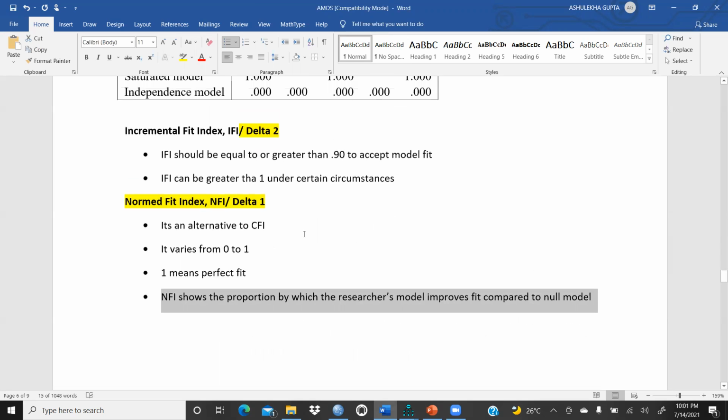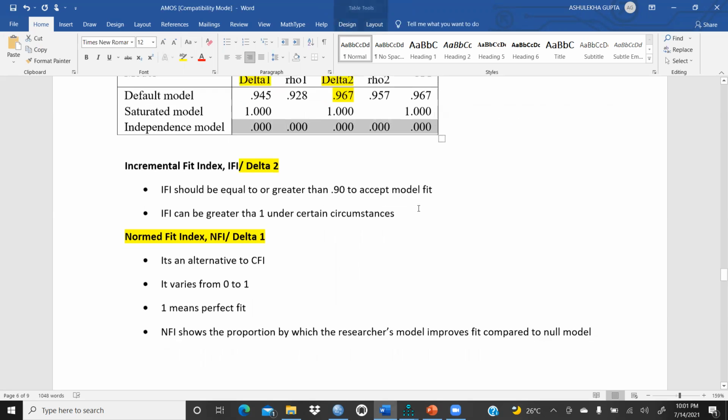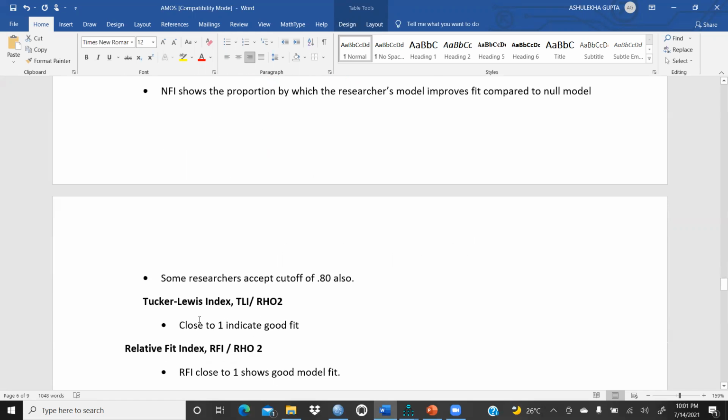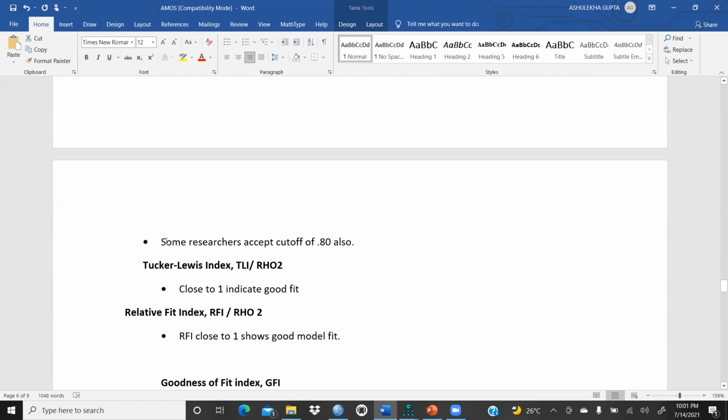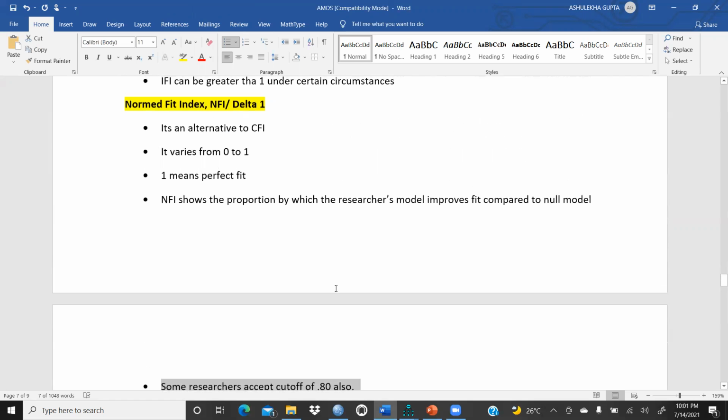So in my case, let's say, this is the independence model, this is the null model. NFI shows the proportion by which the researcher's model improves fit. Some researchers accept a cutoff of 0.80 also, but I believe it should be more than 0.90.